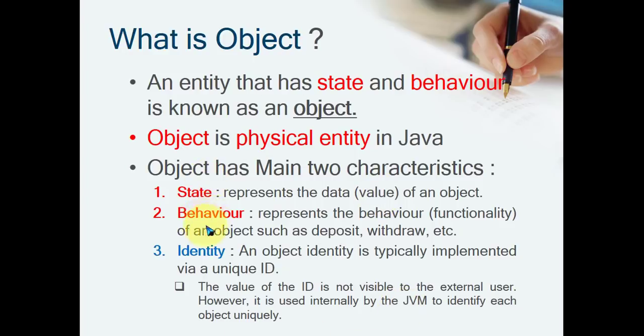State and behavior are the two important properties of an object. Most of the time the question asked is, what is an object? So we have to just give the answer: an object has two main properties, state and behavior. State represents data, and behavior represents the functionality of that object. An object is a physical entity, and a class is a logical entity.